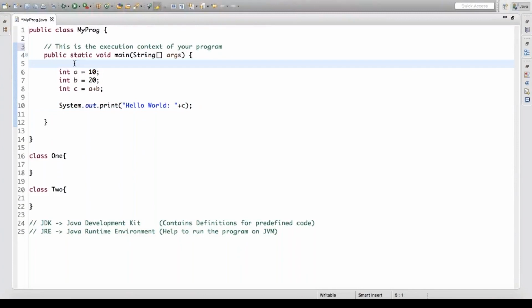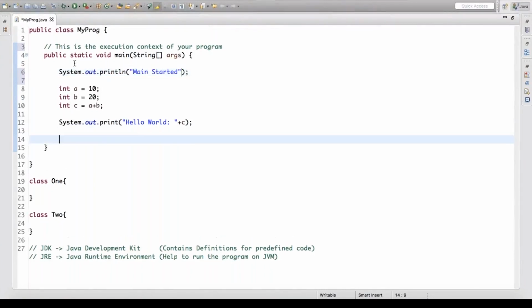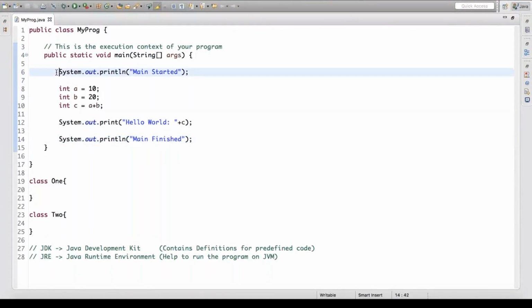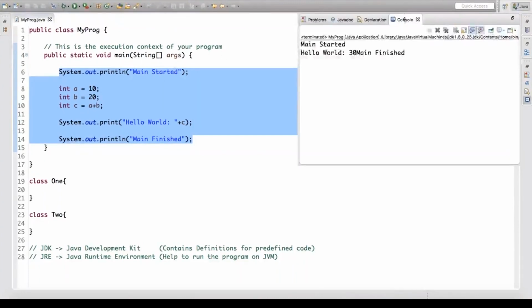Whatever instructions you are writing in the main, for example, I'm gonna say SYSO and control spacebar. So I get this system.out.println. I'll say main started, and in the end I'll say main finished. These are some instructions of your program which will be executed in a sequence. When you run the program, the first statement you get is main started and the last statement you get is main finished.